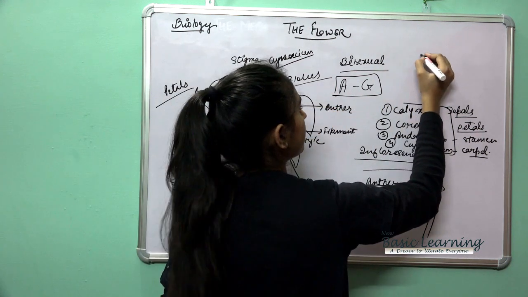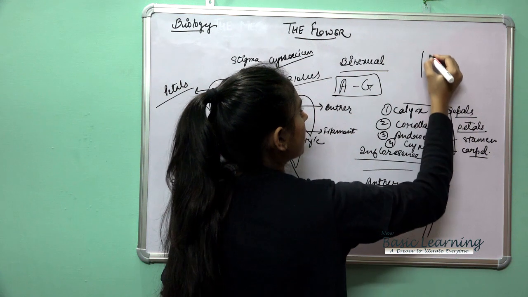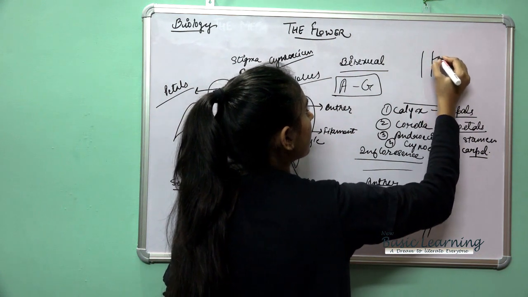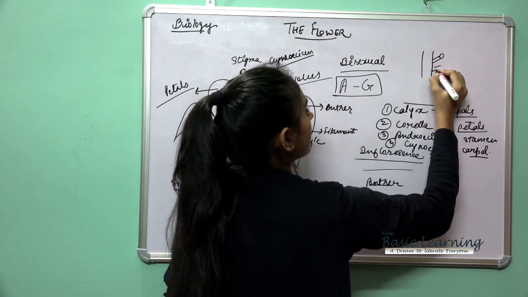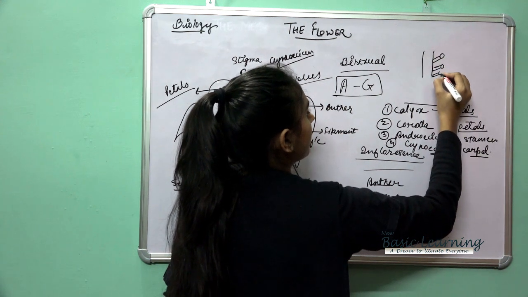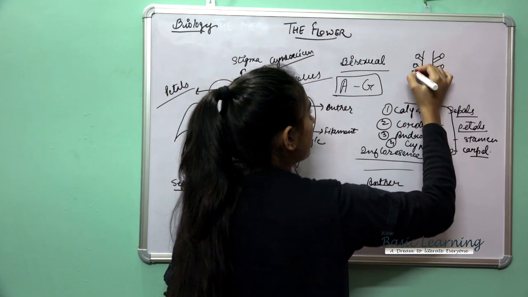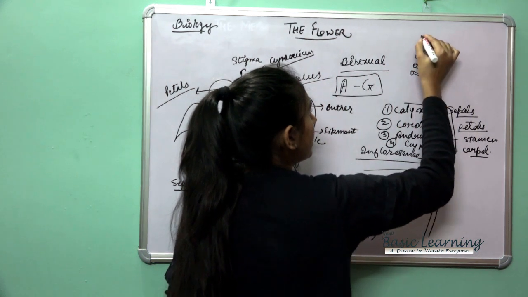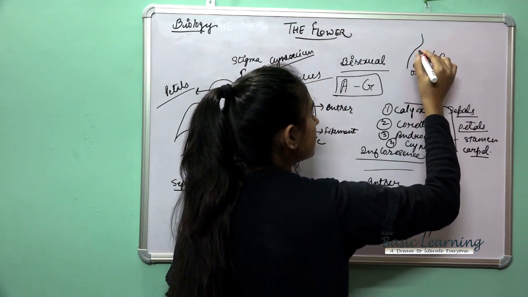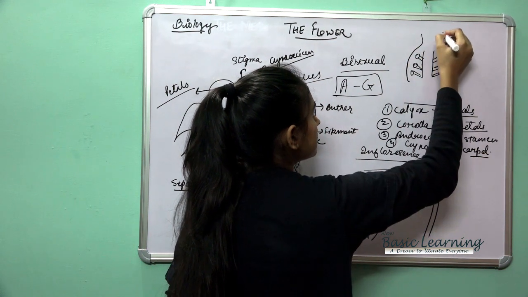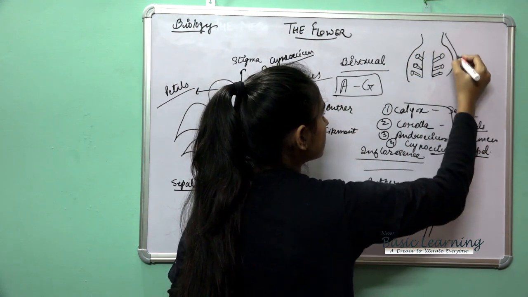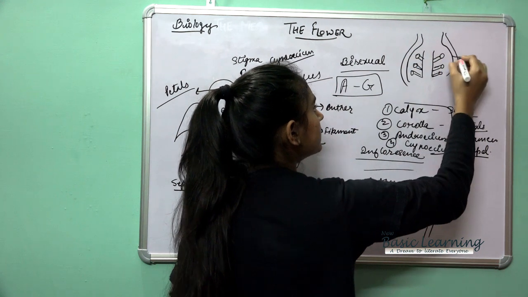Here you can see, like this. This is the ovary.